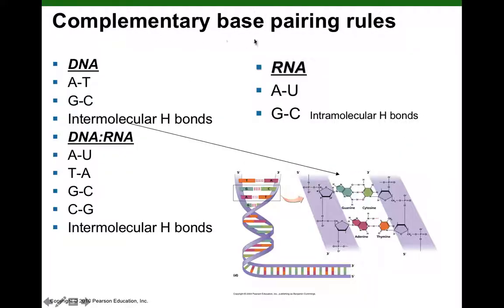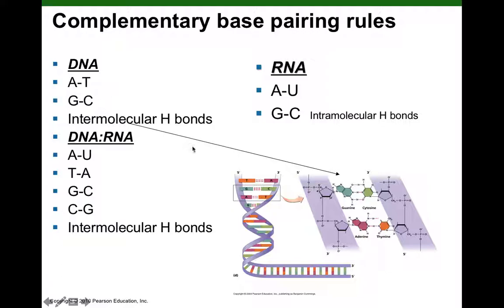So just a little bit more on complementary base pairing rules. Remember, adenine base pairs with thymine, guanine base pairs with cytosine in DNA. In RNA, adenine base pairs with uracil, guanine base pairs with cytosine. And this is a little bit of detail, but we'll just throw it in there.